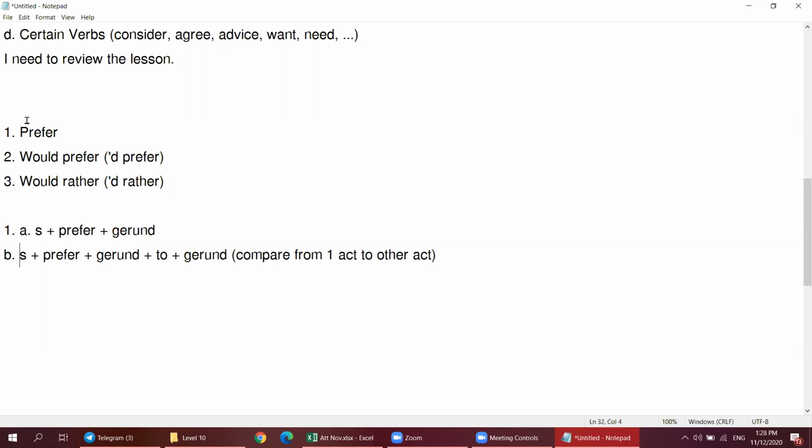We have two rules, A and B here. And we go to number 2. Would prefer, we also have some forms as well. So we have subject plus would prefer plus to infinitive.